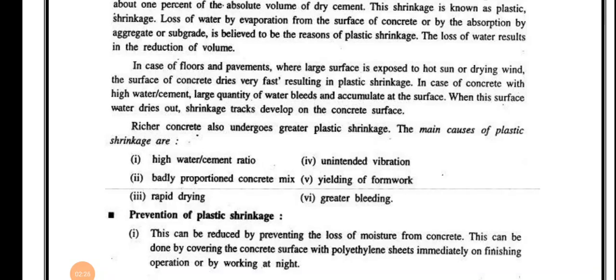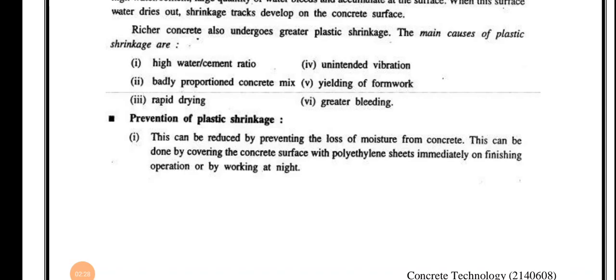So for prevention of plastic shrinkage, what can we do? This can be reduced by preventing the loss of moisture from concrete. This can be done by covering the concrete surface with polyethylene sheets immediately on finishing operation, or by working at night. We also perform the curing operation, which also helps in reducing plastic shrinkage.